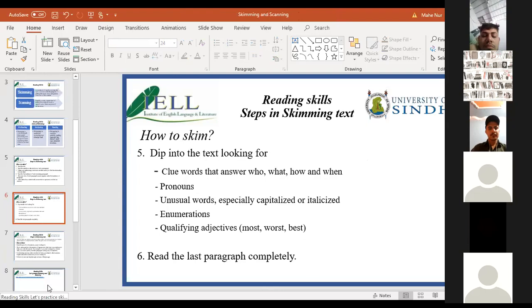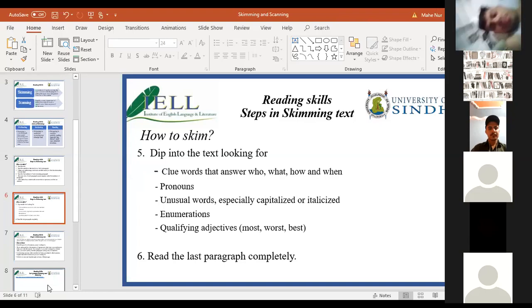Okay, the fifth point: deep dip into the text looking for clue words that answer who, what, how, and when. Pronouns, look at the pronouns. Why are they important? Because you will understand who is the person talking, or who the story is based on, or who the audience is, or who the text is targeting. Students, or I, or you, or me, or he, or she. So look at pronouns. You have to be careful about pronouns.